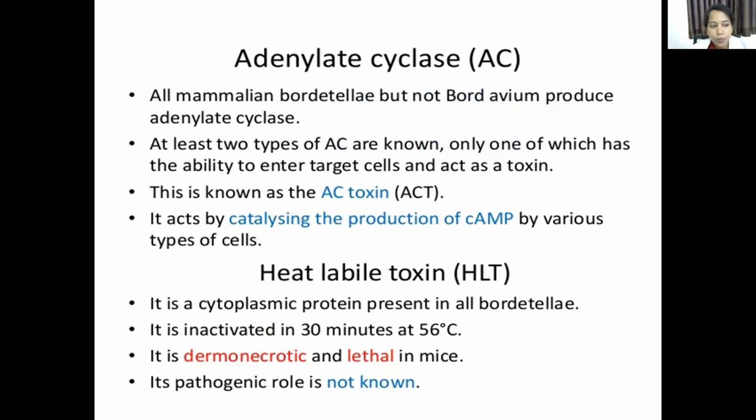Then coming to adenylate cyclase, AC. It is produced by all mammalian Bordetella.